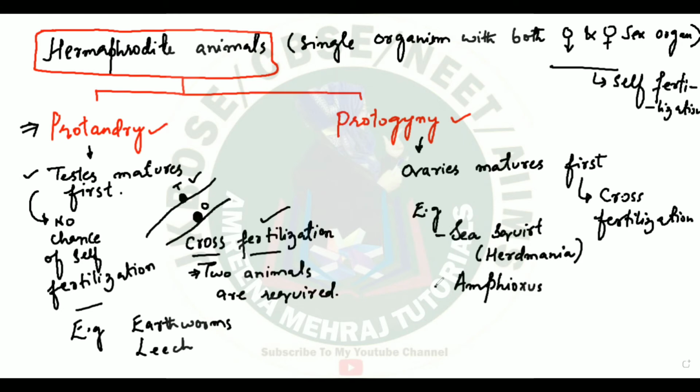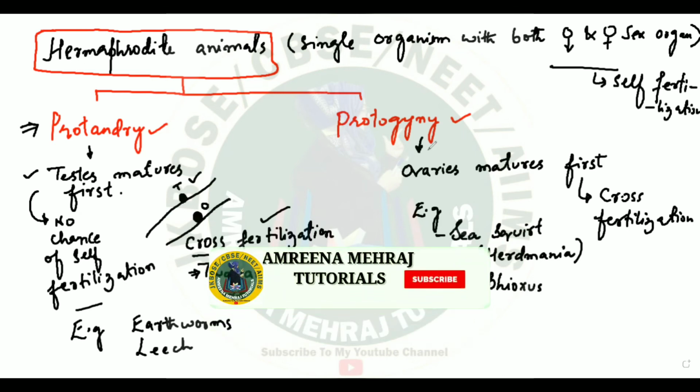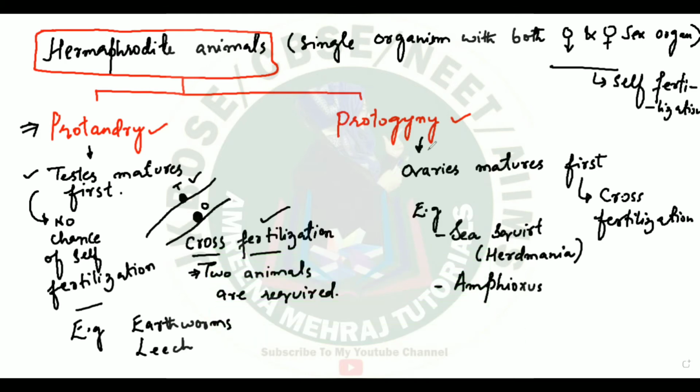Sea squirt, Herdmania and Amphioxus are protogynous animals. In them the ovaries mature first. So you came across different terms as far as reproduction was concerned. Now let me give you another idea. You have animals of different types.